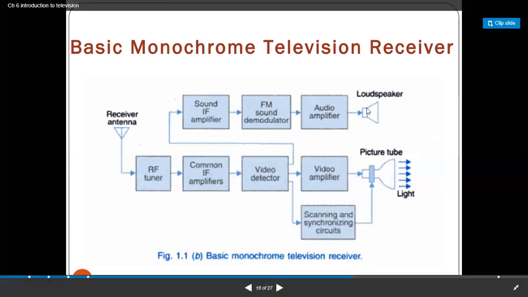As the input to that loudspeaker is a high voltage signal, the loudspeaker gives us the sound. And from the picture tube, or the color picture tube, we are able to see the image, and the two are synchronized with each other by using the scanning and synchronizing circuits.